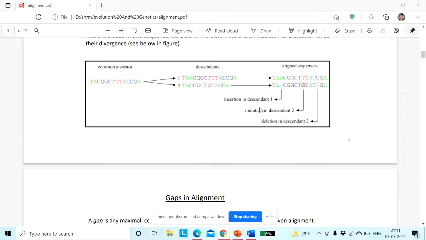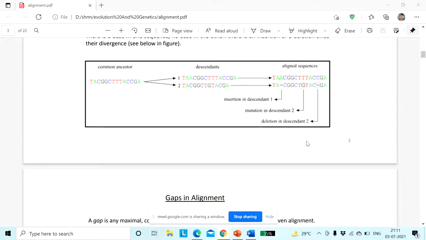So this is the mutation in descendant 2. And if you see the end, the common ancestor has ACCGA. If you consider descendant 1, we have ACCGA. But in case of descendant 2, we need another C here, but it's missing. So it has only one C, ACGA. Since it is present in the common ancestor and also in the descendant 1, obviously descendant 2 has the deleted one. So it's the deletion.